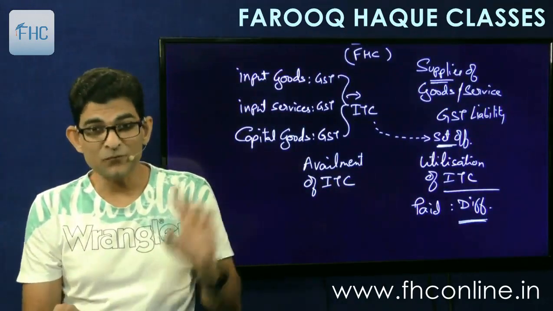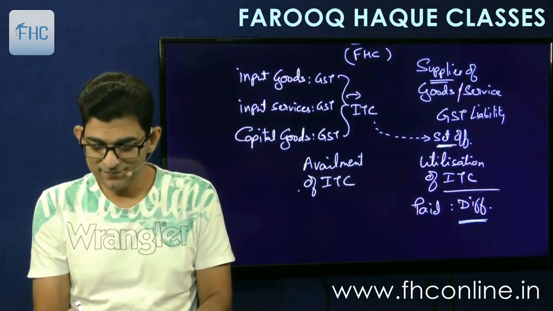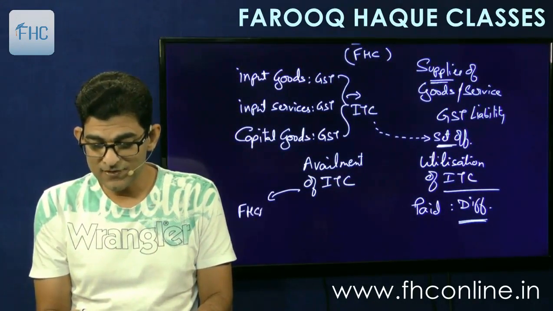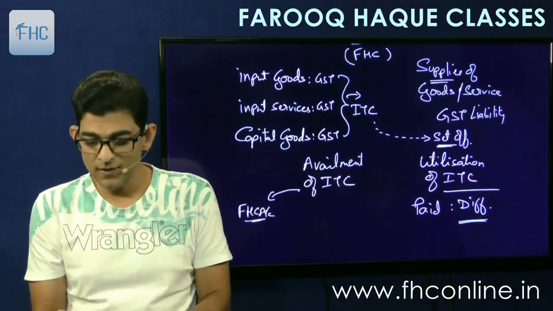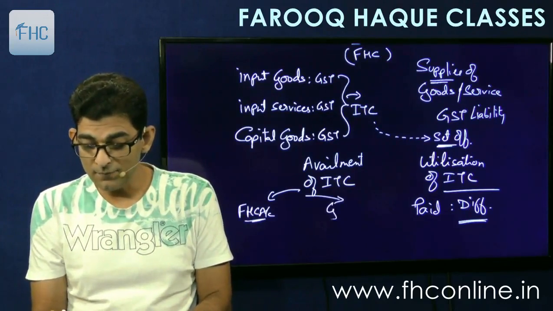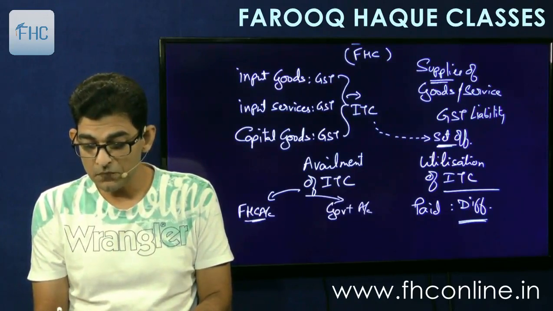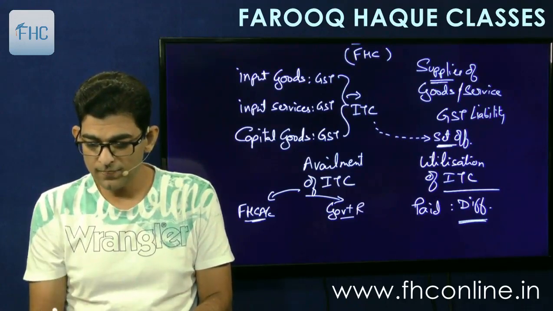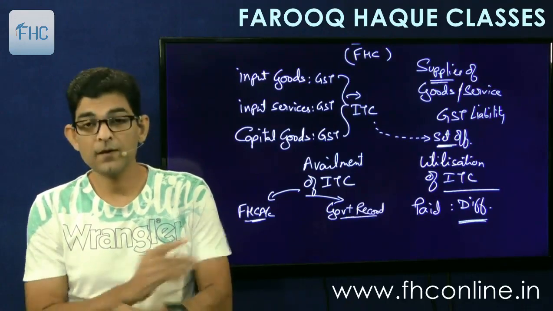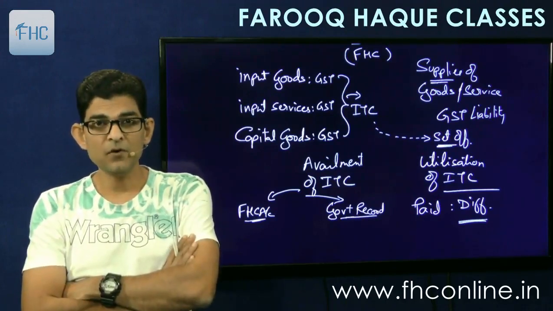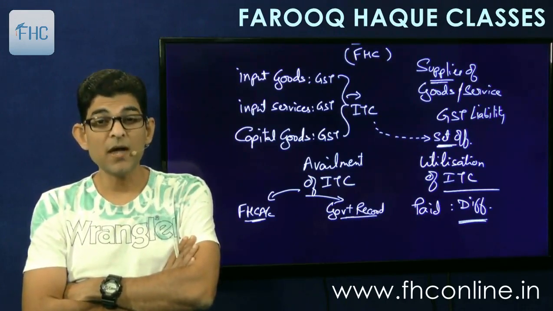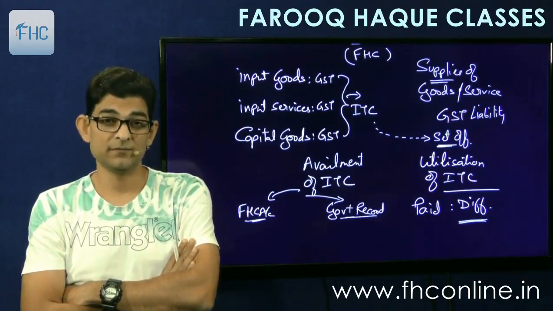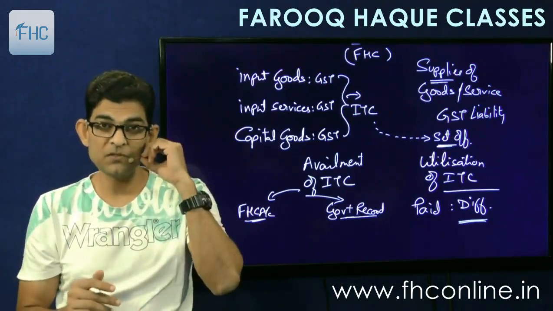So this availment of credit, okay, the ITC account in my financial records, and the government record. I'll not say account, I'll say record. Okay, so the government record for this is called the electronic credit ledger. So now remember this word.